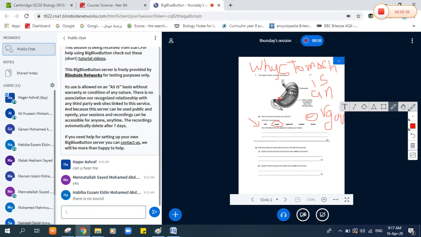So the stomach is an organ because it consists of a group of tissues such as many layers of muscular tissue. We have here layers of muscular tissues, or muscles.